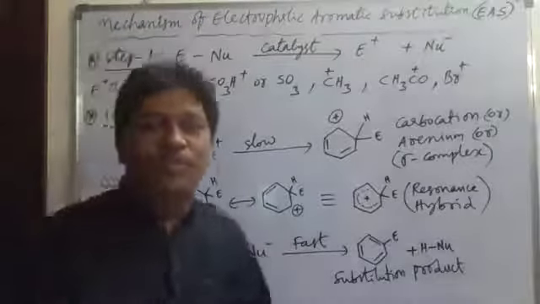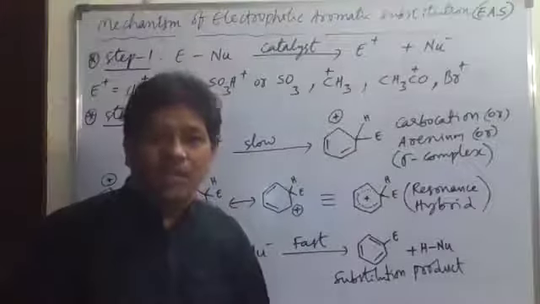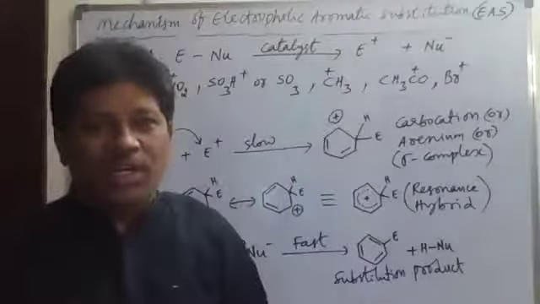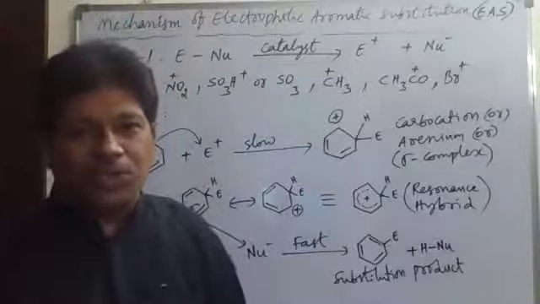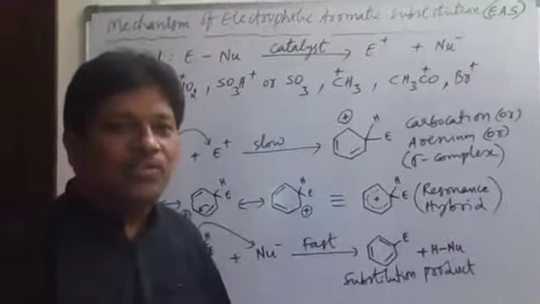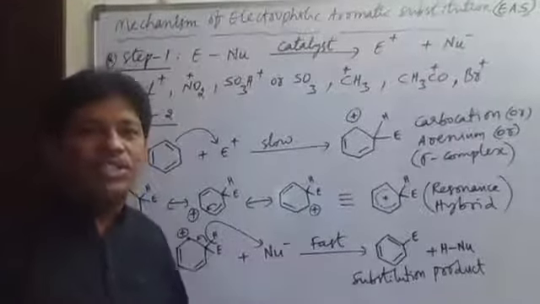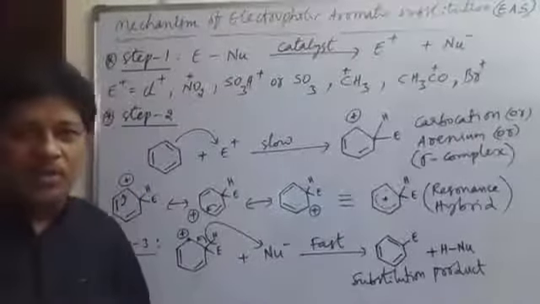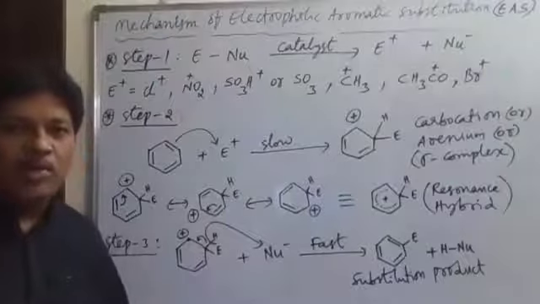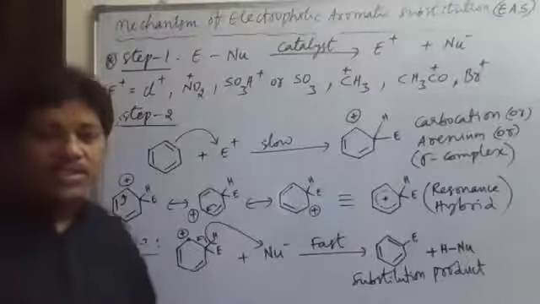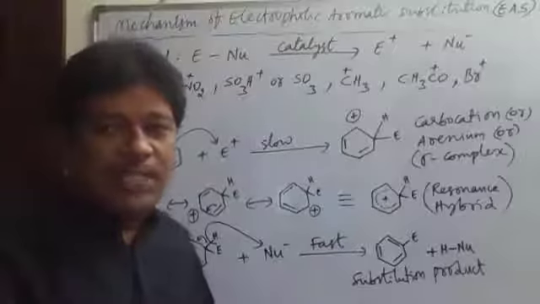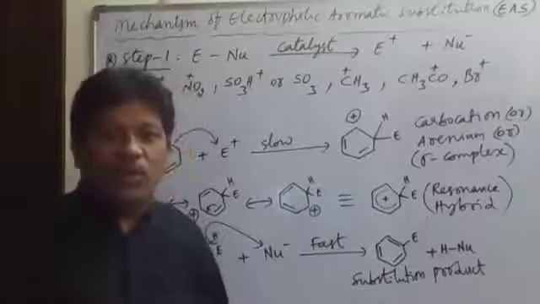Yeah, good morning, children. Today we are going to discuss the mechanism of electrophilic aromatic substitution reactions. Mechanism of electrophilic aromatic substitution reactions of what? Benzene. So benzene undergoes what? Electrophilic aromatic substitution reactions. In general, benzene is an unsaturated compound with three pi bonds.